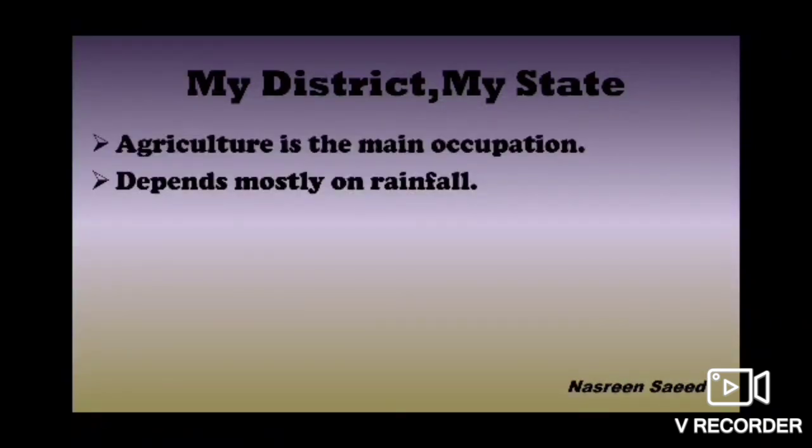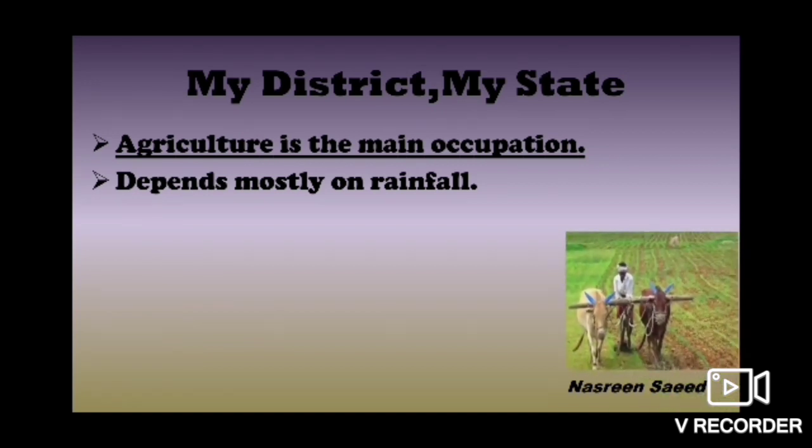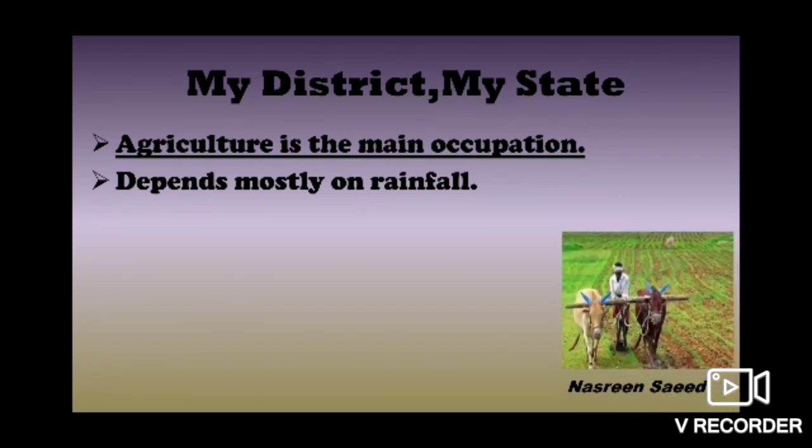Now agriculture is the main occupation of Maharashtra. Which is the main occupation? Agriculture. Maharashtra depends mostly on rainfall. So for the occupation of agriculture, we depend mostly on rainfall.